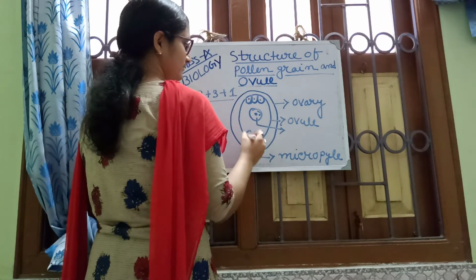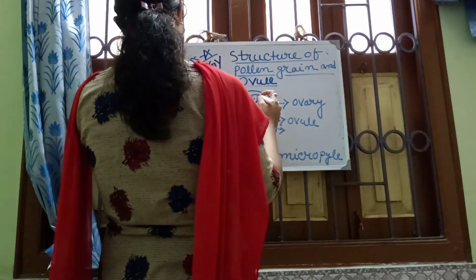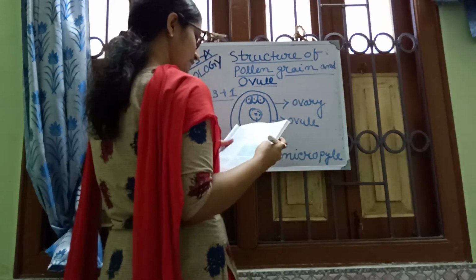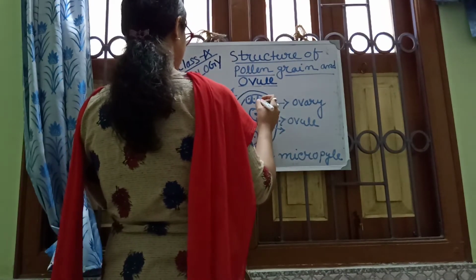This is the central cell, large, on the opposite side.